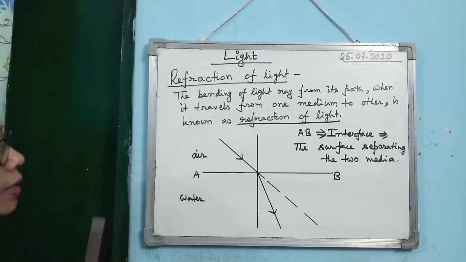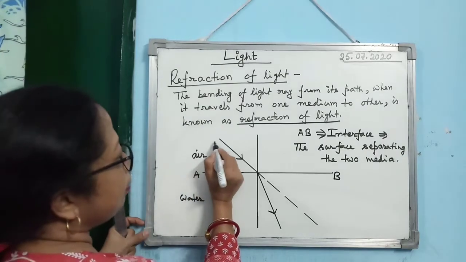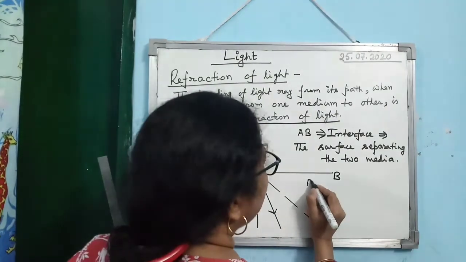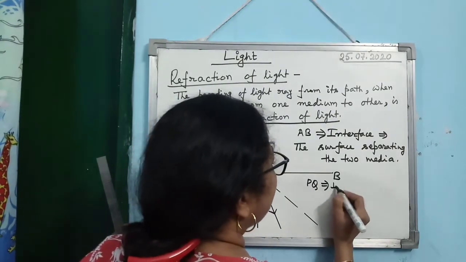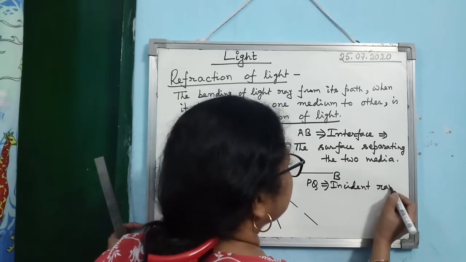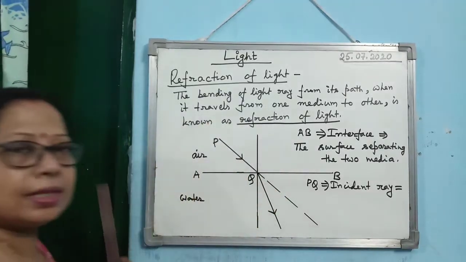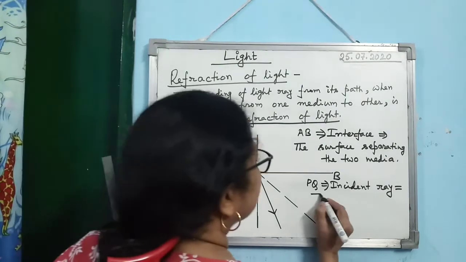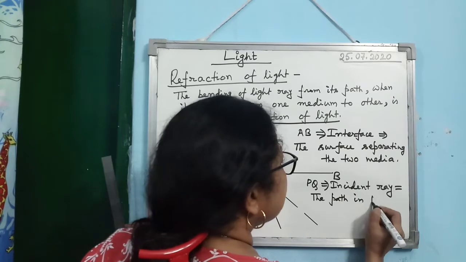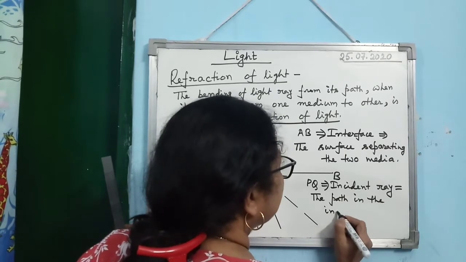Now if I name it PQ, PQ is known as the incident ray. What is the incident ray?